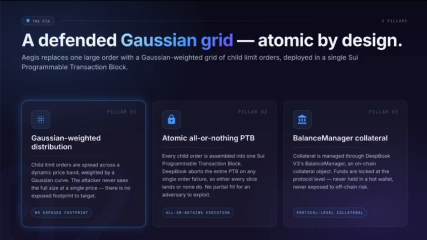All of these child orders are then packed into a single Sui programmable transaction block, a PTB. This is crucial. DeepBook will cancel the entire block if even one order fails. So it is all or nothing. Either your full grid executes or nothing does. A bot cannot pick off individual pieces. And your collateral is managed through DeepBook's balance manager, logged at protocol level, never sitting in a hot wallet.